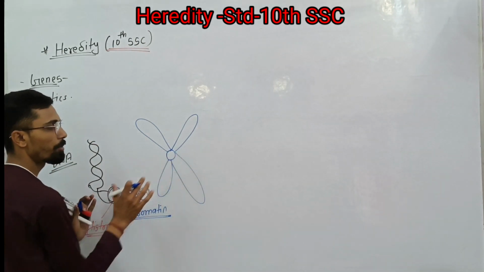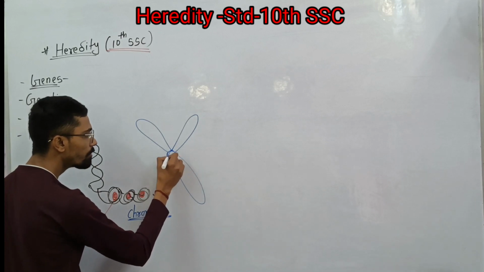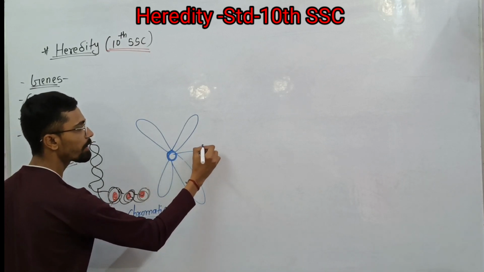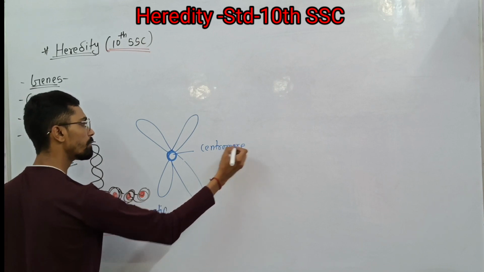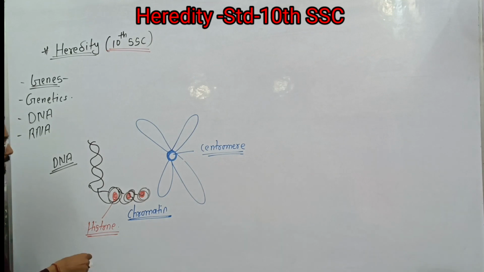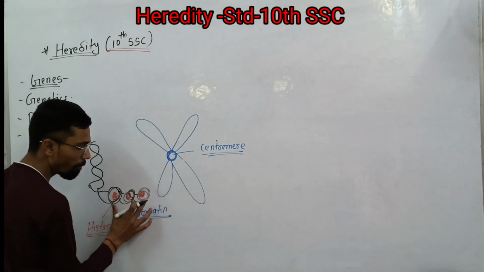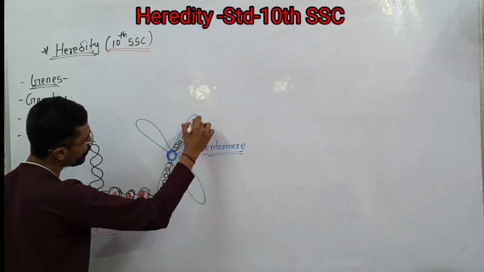In the center of this X-shaped structure is the centromere. This DNA or chromatin is condensed into chromosomes.